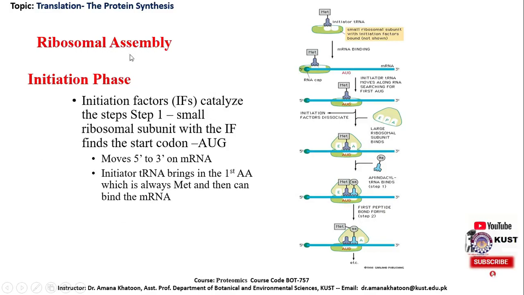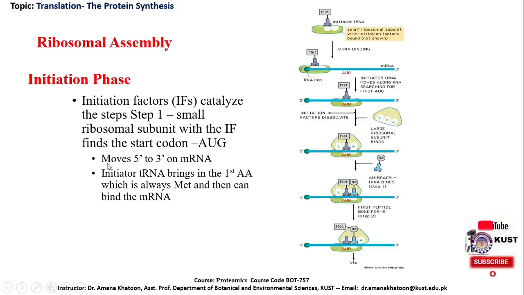Ribosomal assembly. The initiation phase. This is the initiation of the translation process. Initiation factors are particular specific proteins that are involved in the initiation process. They catalyze step 1. The small ribosomal subunit with the initiation factors finds the start codon AUG.